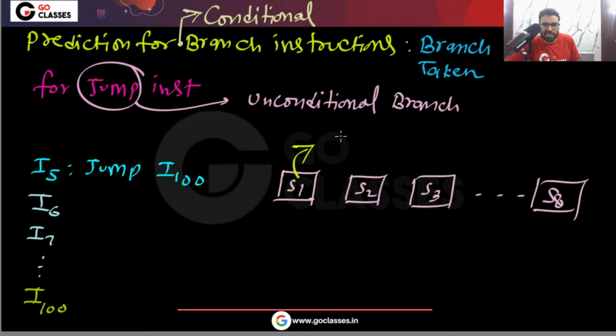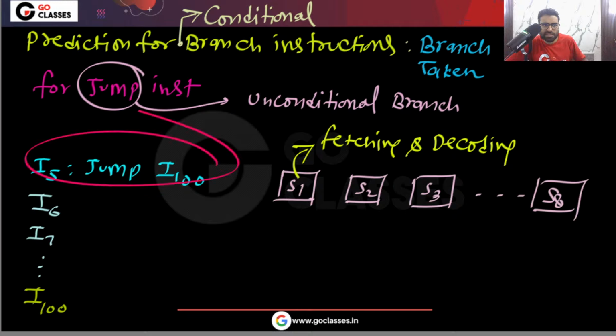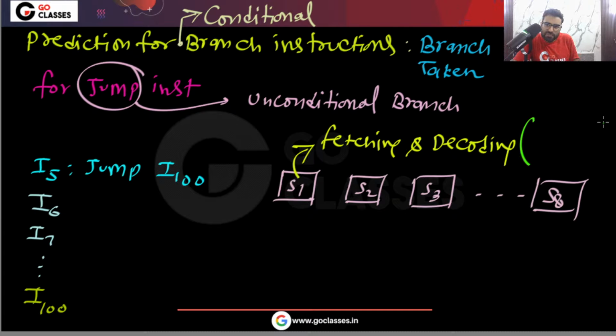This is a valid assumption for this type of generic question where it is not given in which stage we are decoding. Fetching and decoding means in the first stage itself we find out that the instruction we are fetching is actually a jump instruction. Is this clear? So this is a valid assumption for this type of generic question.